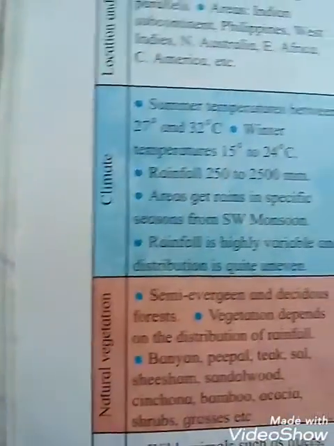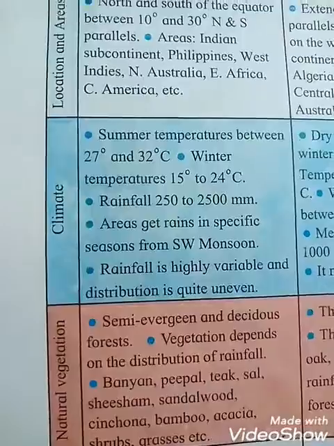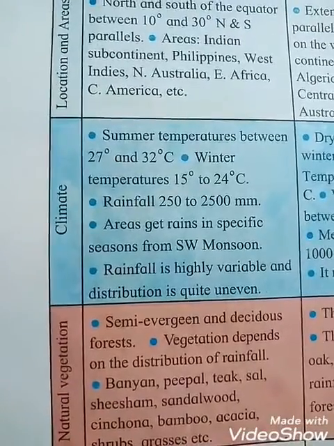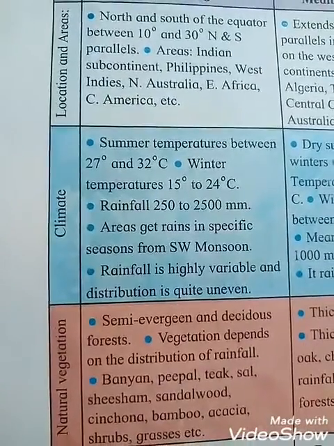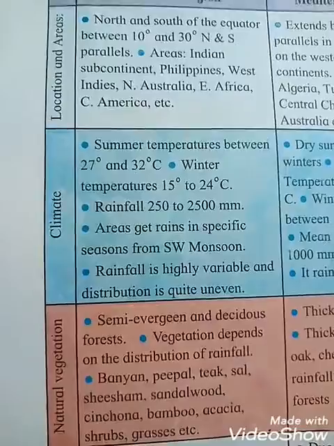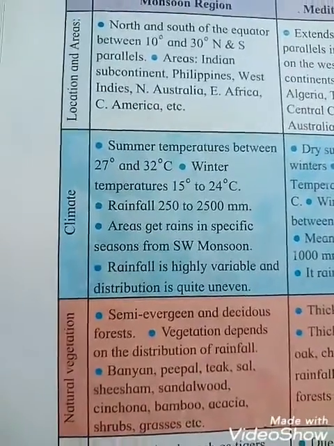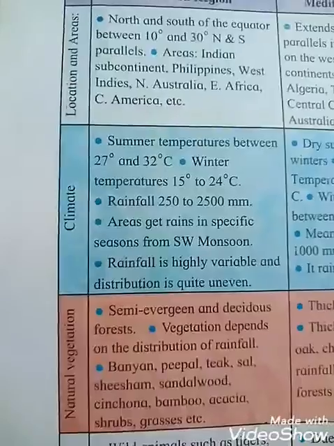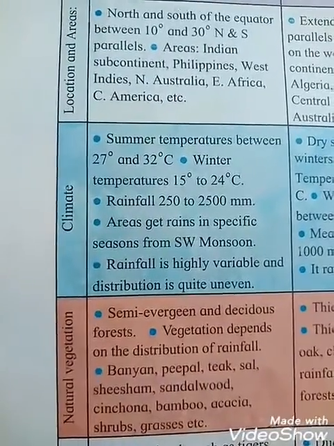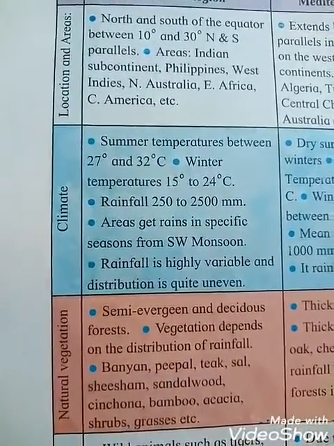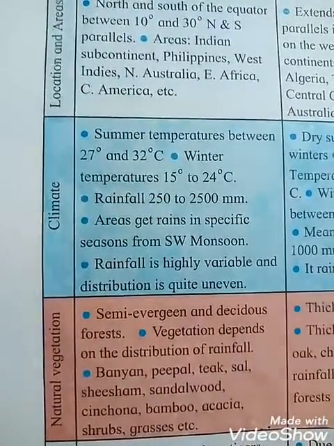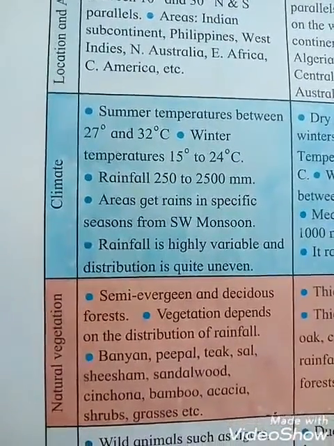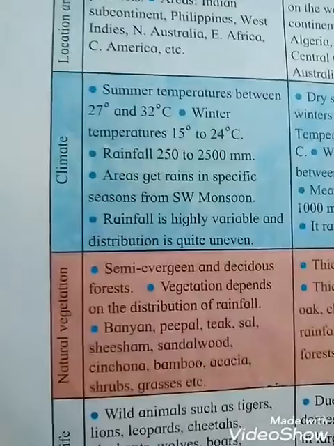Climate: summer temperature is between 27 and 32 degrees Celsius. Winter temperature is 15 to 24 degrees Celsius. Rainfall is 250 to 2500 millimeters. The area gets rain in a specific season from the southwest monsoon. Rainfall is highly variable and its distribution is quite uneven. So that is also totally uneven.